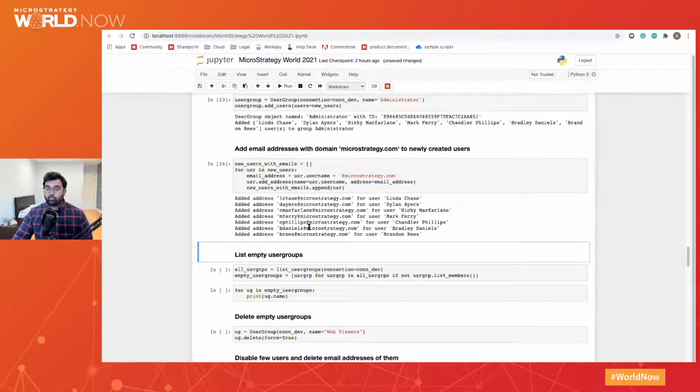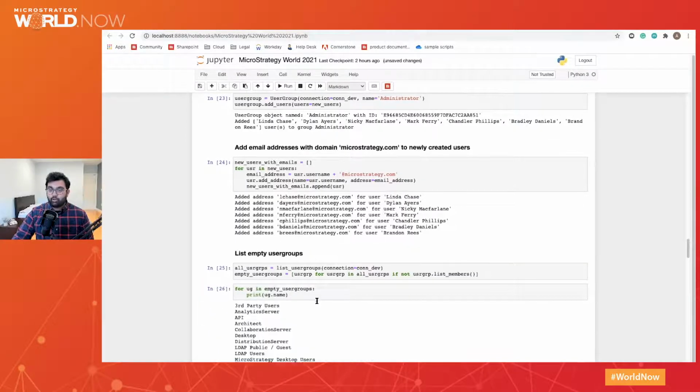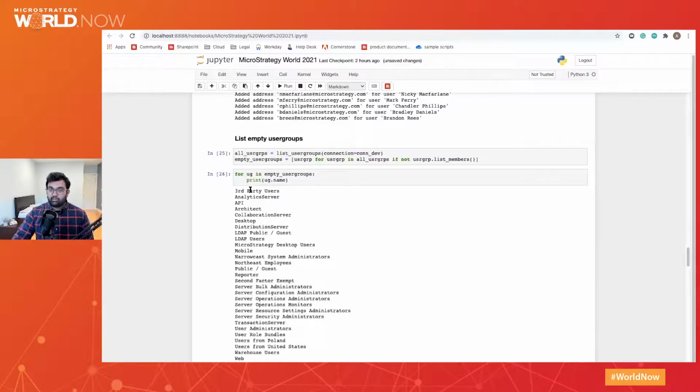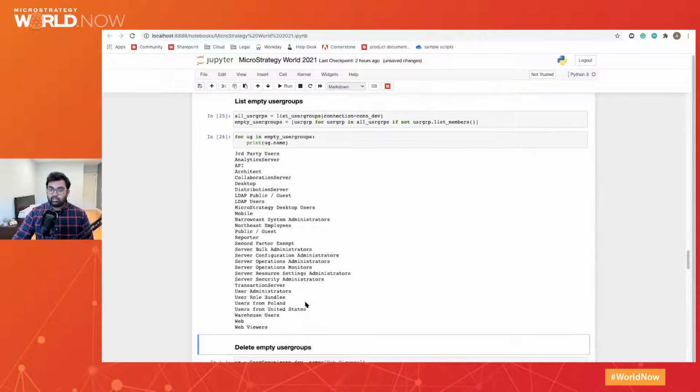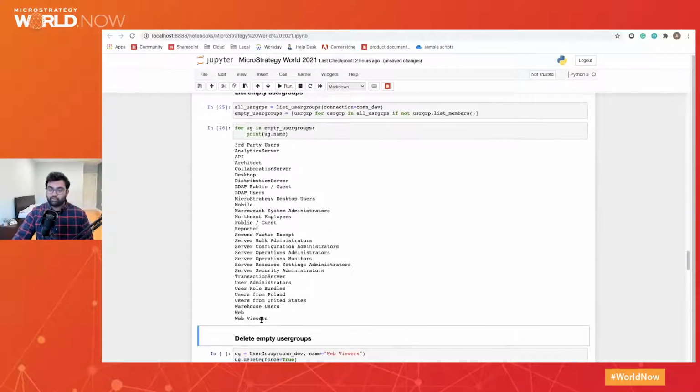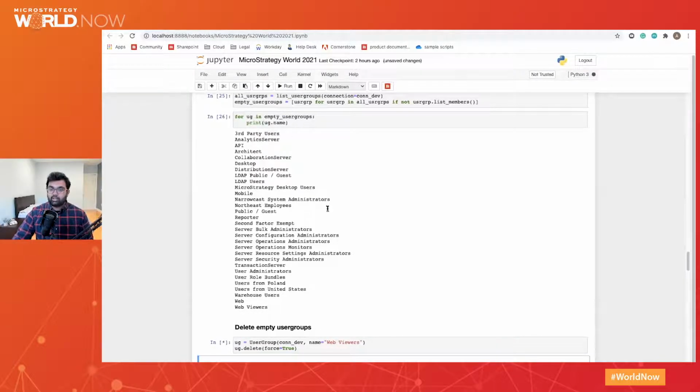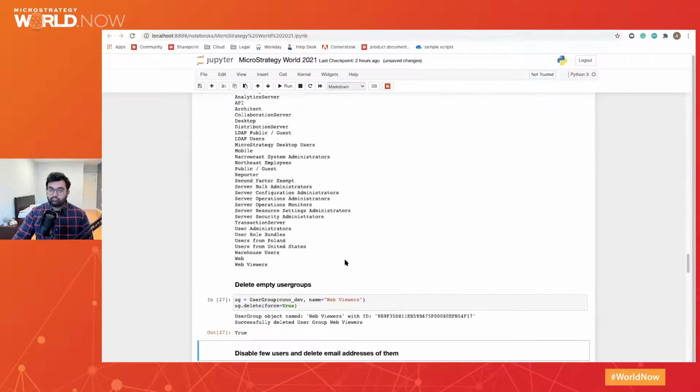Another sort of workflow that's important for maintaining MicroStrategy environments is deleting empty user groups. We know we have a lot of user groups that are not always in use. And so, for example, I can display all of the user groups that don't have any members inside of them, right? And then for this particular one, I see that I don't require web viewers, and then I can go ahead and delete that user group, right?